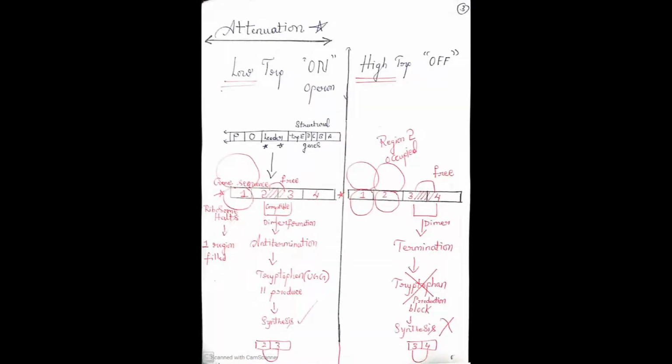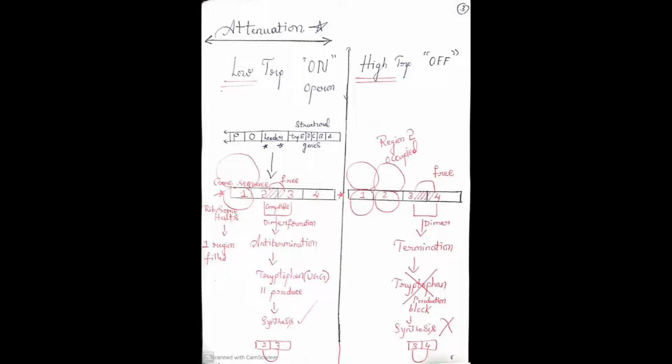This is a very important concept, that is attenuation. Attenuation is very important for your exam also. Usually you may get this concept as a 5-mark question or along with a 10-mark question. And it's very easy. You all know that in an E. coli cell, or in any bacterial cell, transcription and translation occur simultaneously. That is, RNA polymerase will bind to the promoter, RNA will be synthesized, then the mRNA and ribosome will bind, and protein will be synthesized. So the basic line is that transcription and translation occur simultaneously.